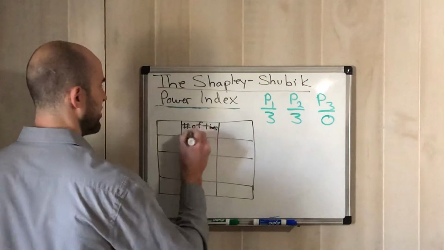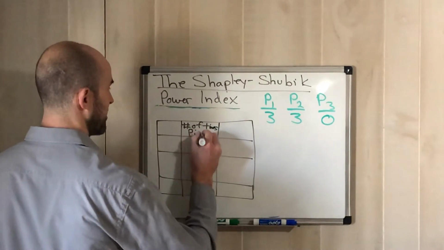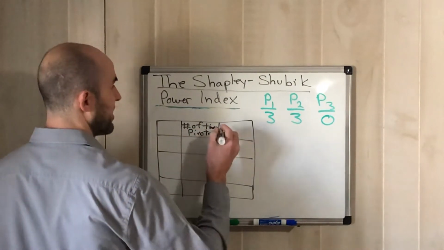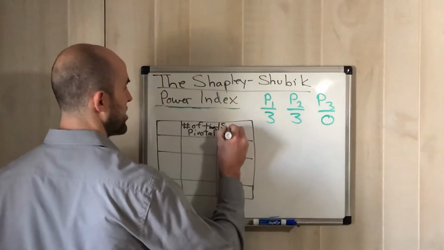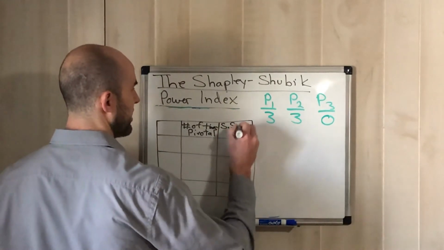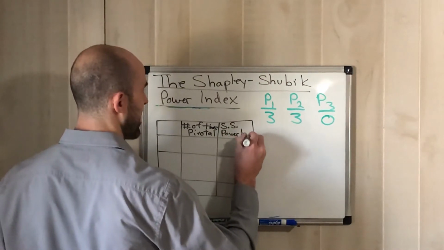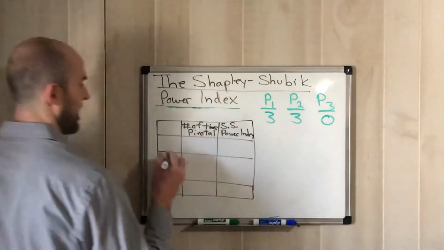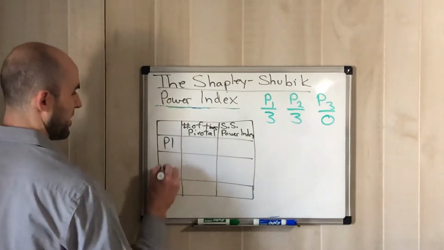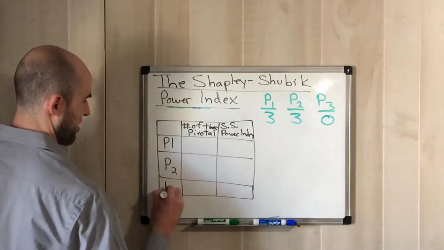How many times was each person pivotal? And then the other one is going to be literally our Shapley-Shubik power index, right? The value that each one has. And so this is going to be player 1, player 2, player 3.